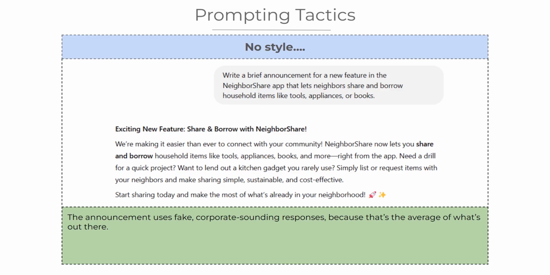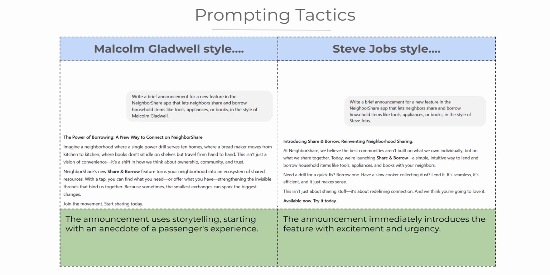But here's a quick trick. ChatGPT can mimic any famous style or format. You just need to specify it in your prompt. Simply adding "in the style of insert famous person" can completely change the response. Take a look at the left side of the slide. The original prompt is the same. Write a brief announcement for a new feature in the NeighborShare app. But this time, we've added "in the style of Malcolm Gladwell."